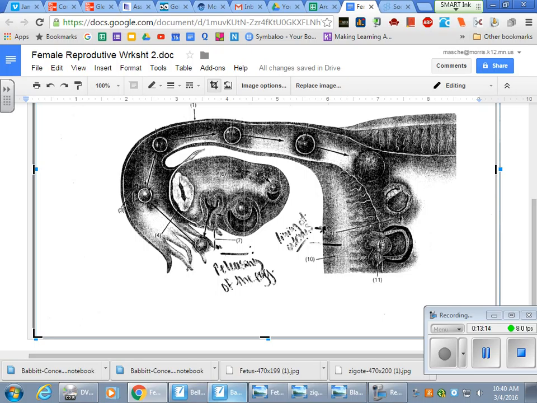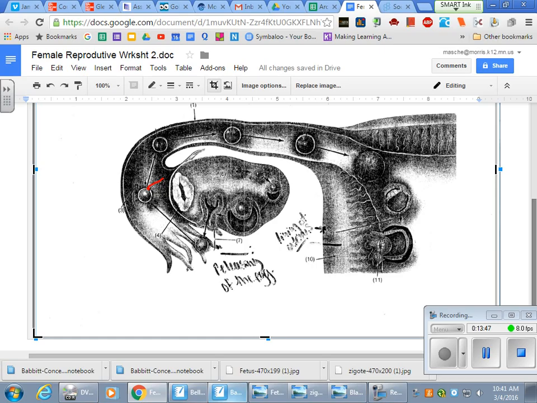You can't see it, but right here, this little dude, there's the sperm. That sperm swam and made it all the way to that egg. It penetrated the cell membrane and it fertilized it. For the first 24 hours, you are called a zygote. After that, you are called an embryo for 8 weeks. And that's developmentally what's happening.